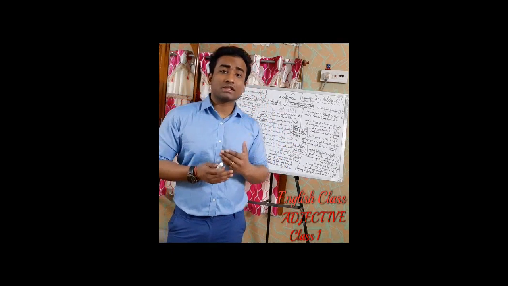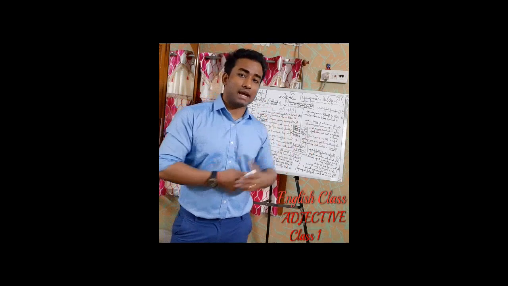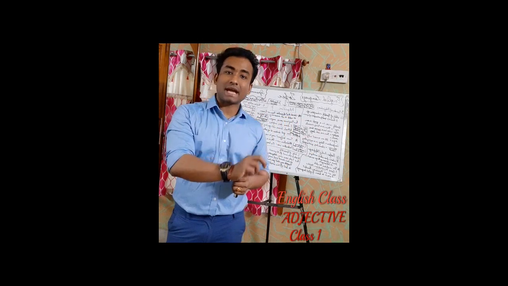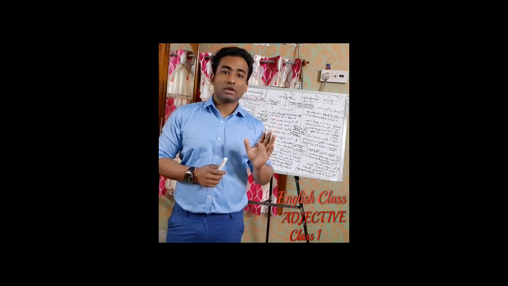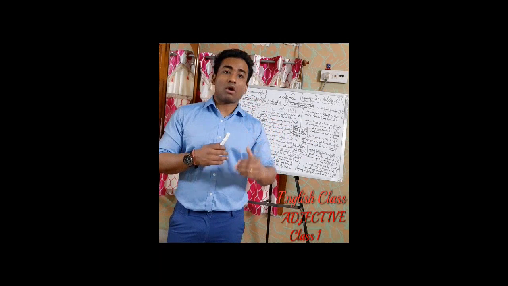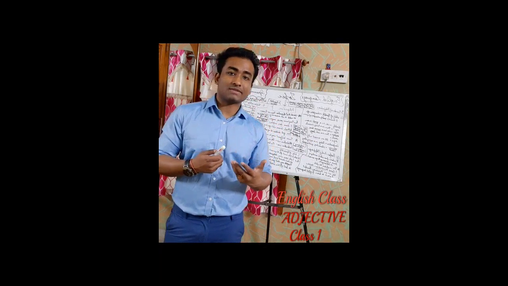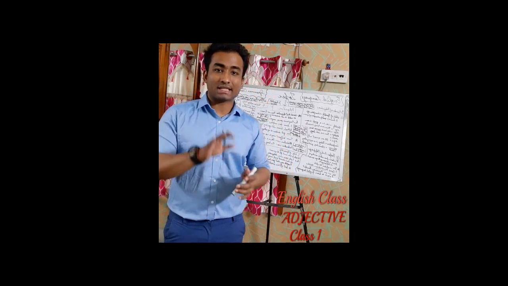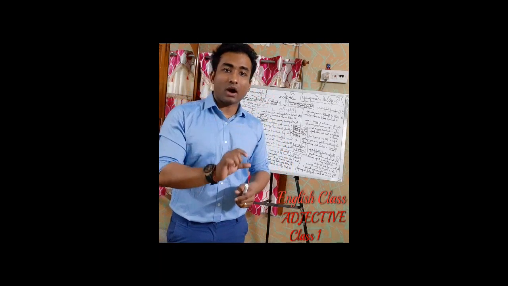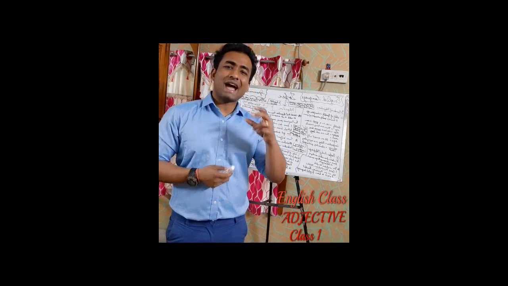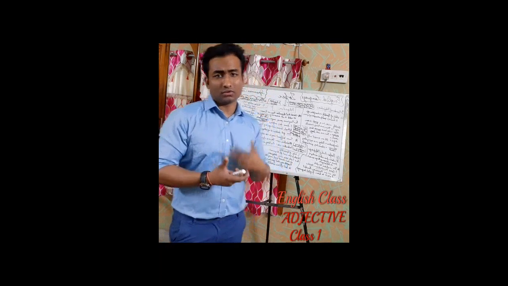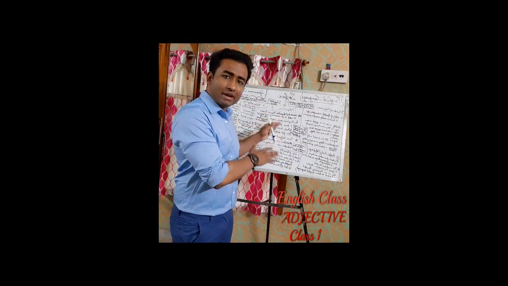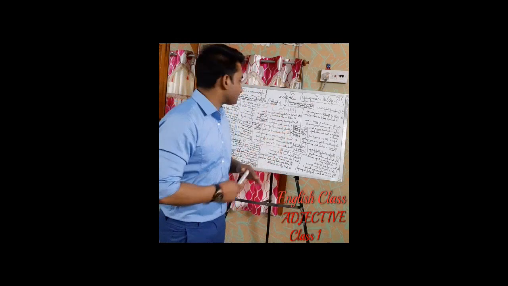But now the question is, what will an adjective describe? An adjective is a word that describes a noun or a pronoun. As simple as that. Now, how many kinds of adjectives are there? That we will learn later on. But first, we need to understand what is an adjective. So, an adjective is a word that describes a noun or a pronoun, or sometimes it adds meaning to the noun or pronoun. So, let us take some examples so that we can have an understanding of what is an adjective.